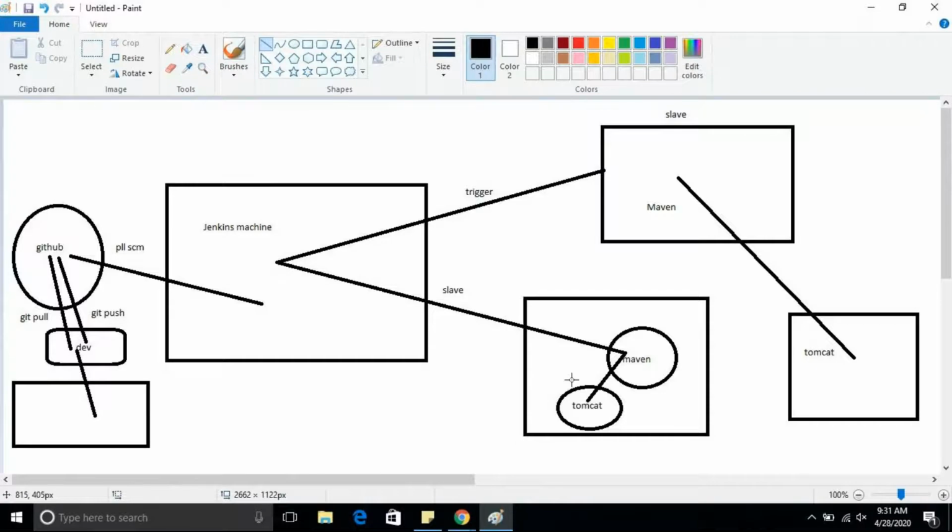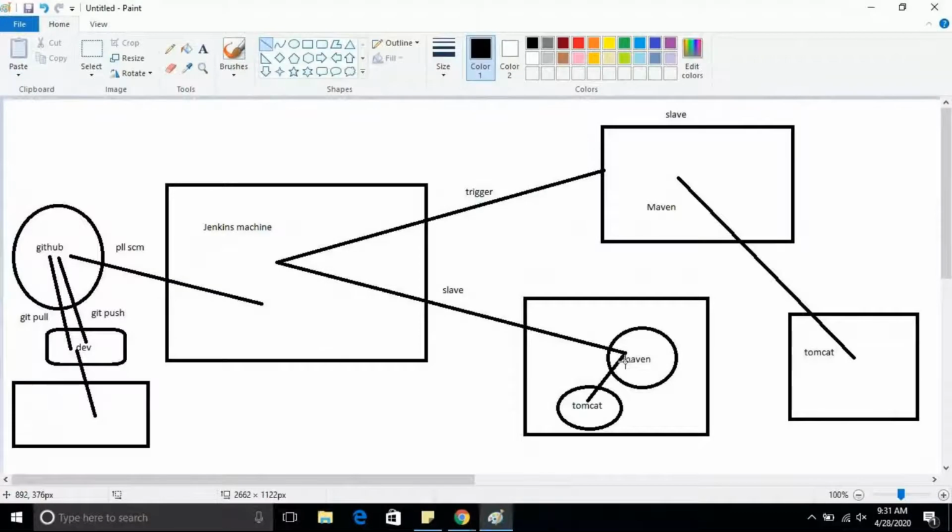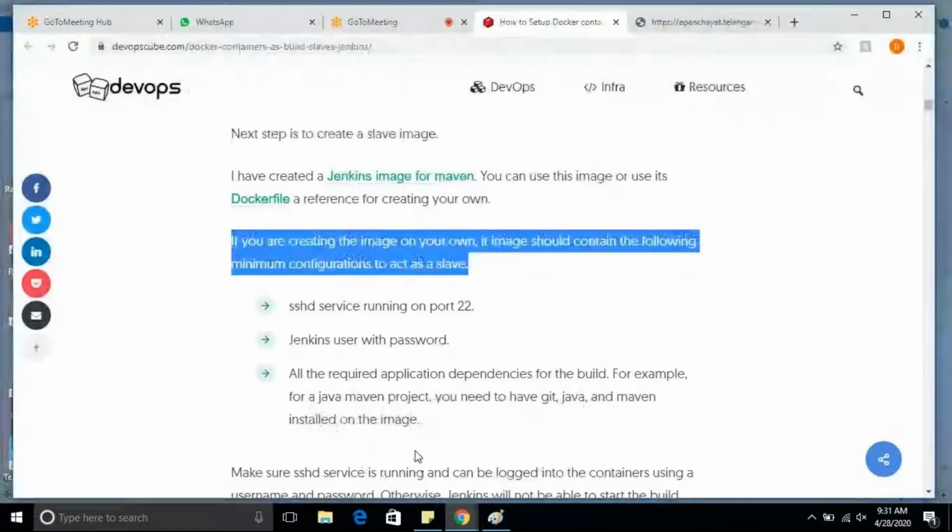Now my question is how to add this slave, this container, into this Jenkins. That is my task. It doesn't matter. I think Shilpa is trying to say the Jenkins machine which we already have, that's the master where we are trying to manage our Jenkins. This part is that, and if you keep going down, we configure Docker in Jenkins.